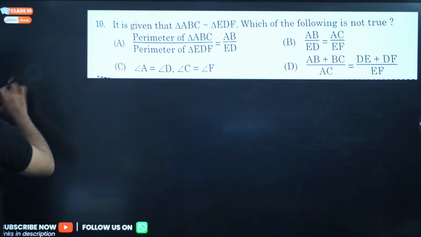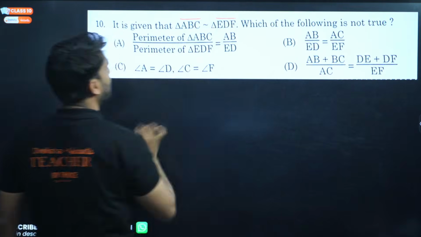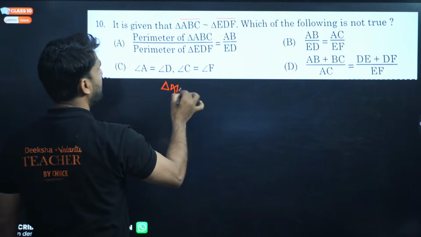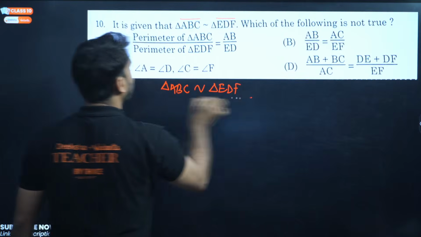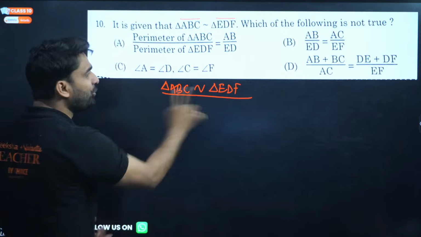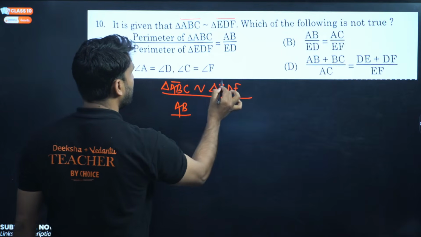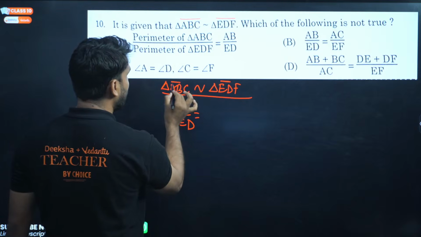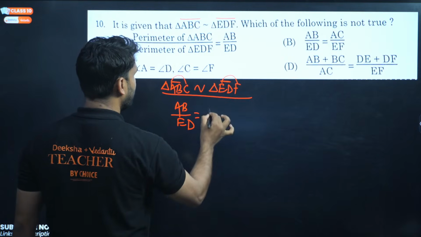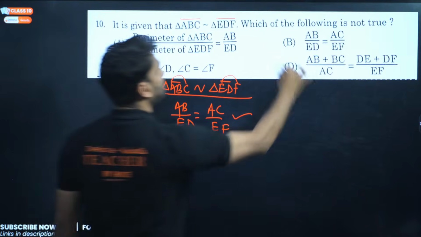Okay, let me give you the correct answer. If triangle ABC is similar to triangle EDF, my dear, you all know that if two triangles are similar, then AB by ED will be equal to AC by EF.